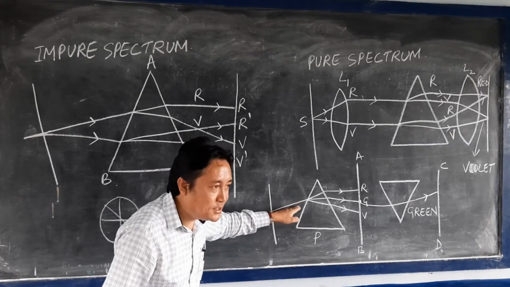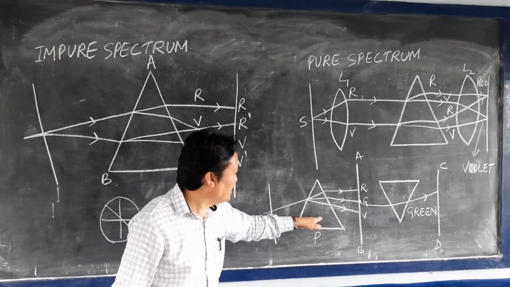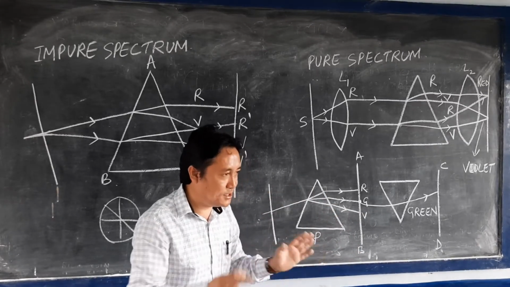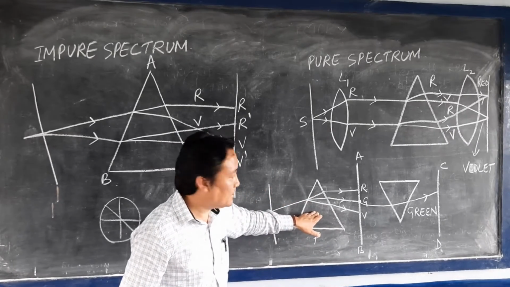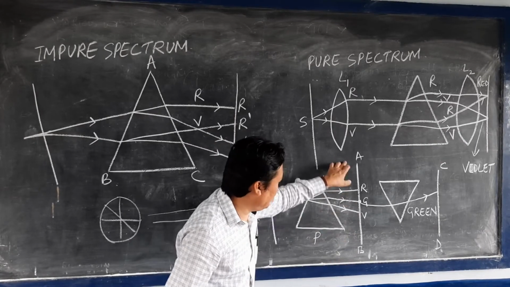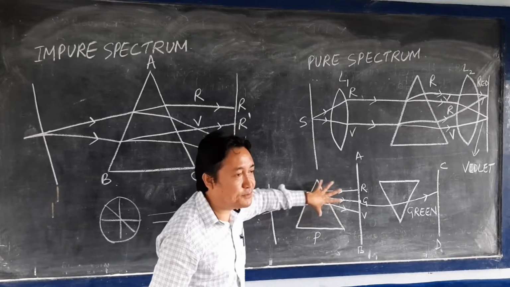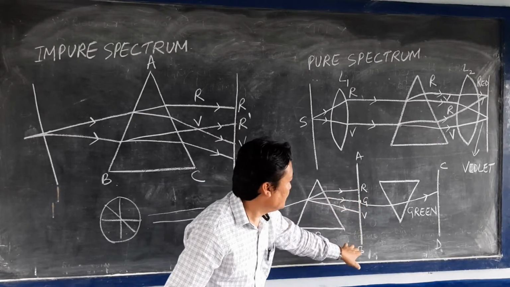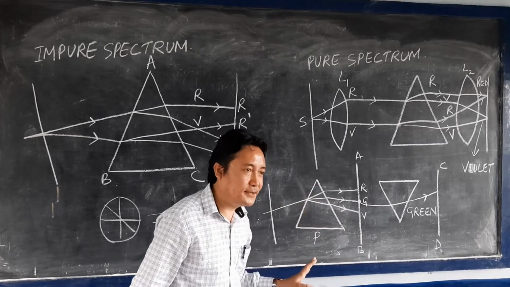When the white light passes through the slit, it falls on the prism P. P is the prism here, and this prism is kept erect. Erect means it is kept in an upright position. And this is the screen here, AB is the screen. When the white light falls on the prism, what will happen? Dispersion of light takes place here. The light gets dispersed, and you will get the 7 different colors on the screen. Is it clear? Understood?